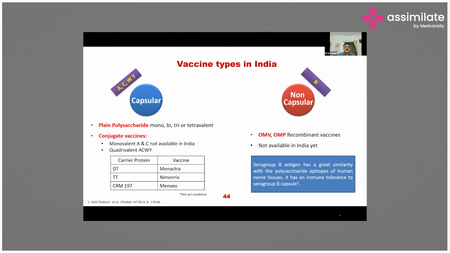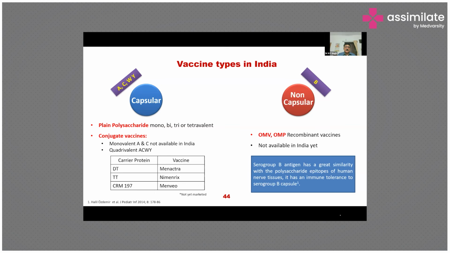And two types of vaccine I told you about. An ACWY capsular vaccine is there, and some non-capsular vaccines. B is not available in India. So this ACWY 4-valent meningococcal vaccine is there. It is derived from the capsule and conjugated with various carrier proteins, and it is available under the name Menactra by Sanofi Pasteur.